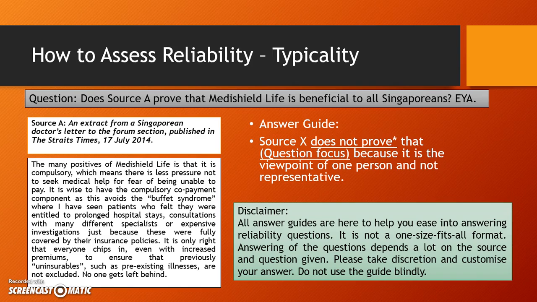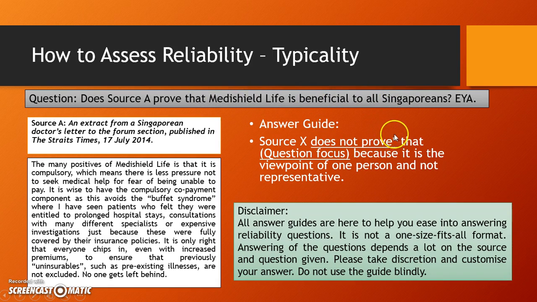Again, the answer guide is only to help you ease into answering. Do not use it blindly. You can say that source X does not prove that, question focus, because it is the viewpoint of one person. What is the question focus? I forgot to mention earlier. The question focus is this part: MediShield Life is beneficial to all Singaporeans.